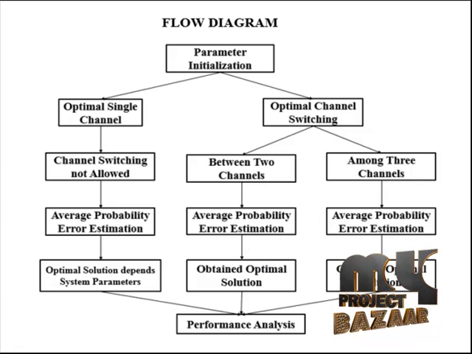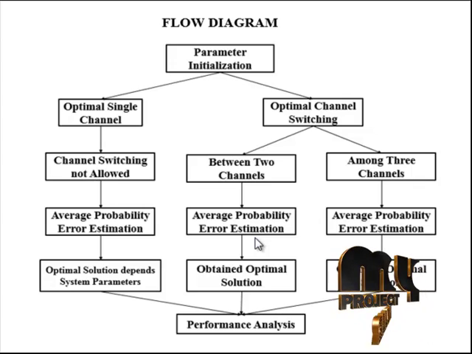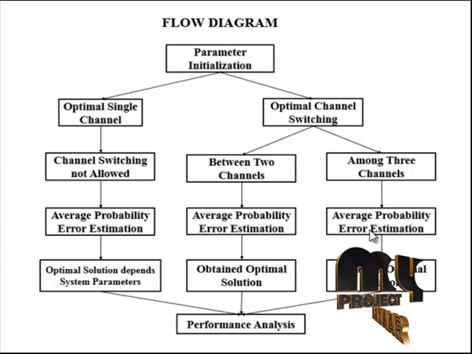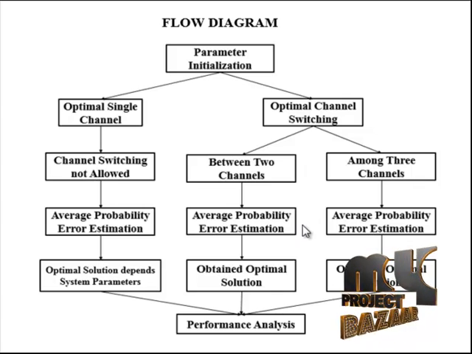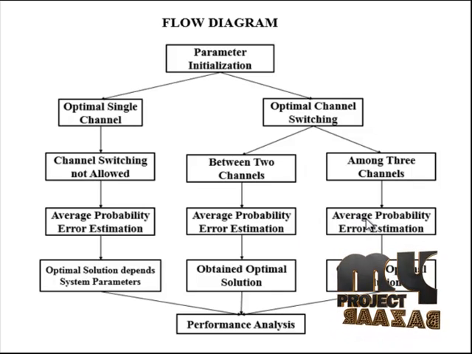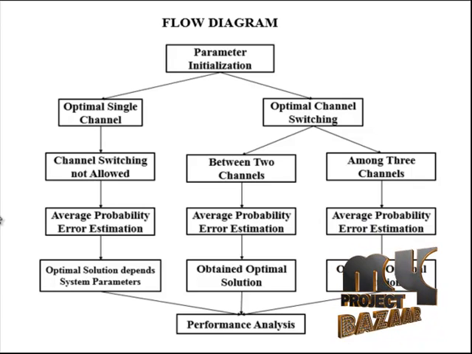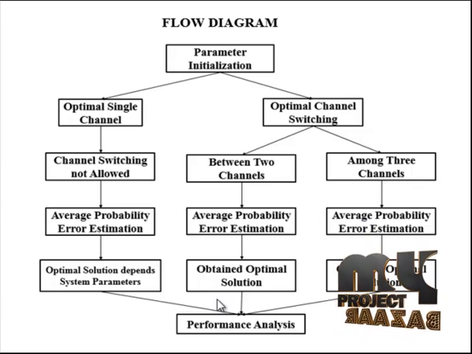Next, in the estimation of average probability of error, the average probability of error as a function of power and cost. Hence, a contradiction arises. Therefore, the strategy that switches among three channels cannot be optimal. In other words, for any strategy that switches among three channels, there exists a strategy that performs channel switching between two channels and achieves a smaller average probability of error.